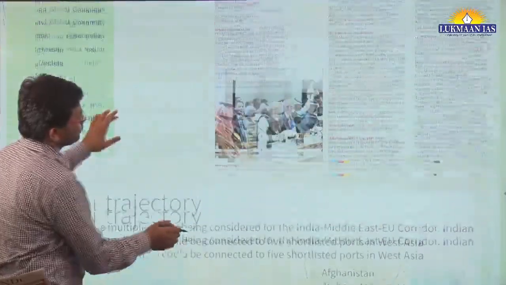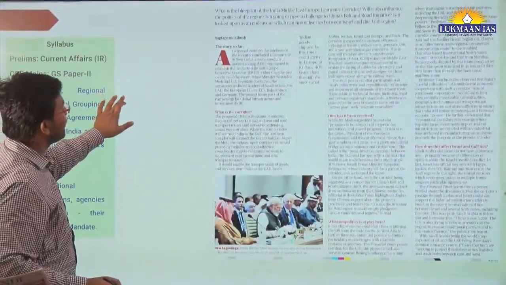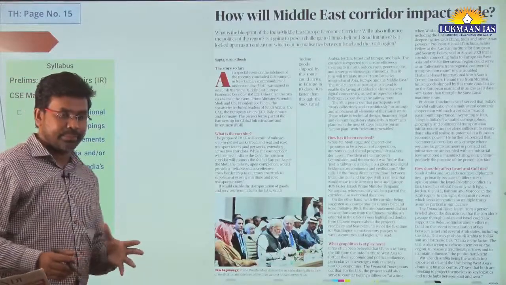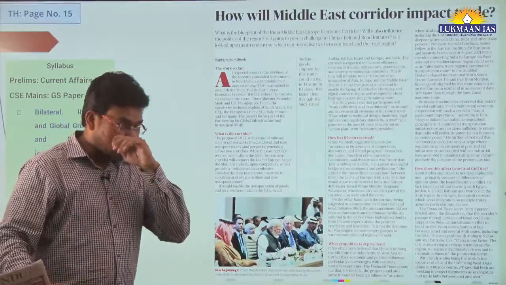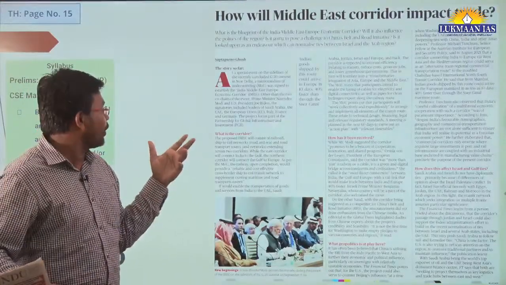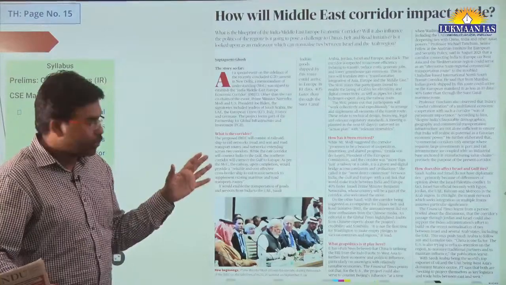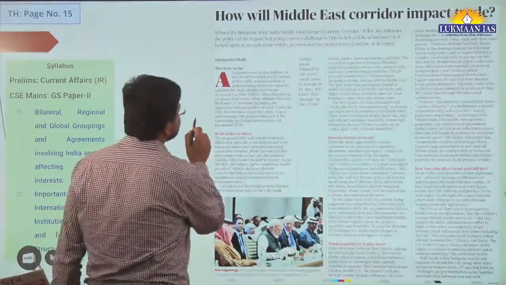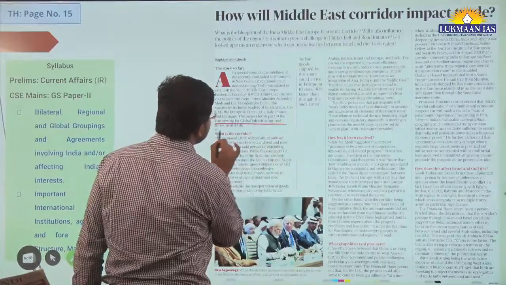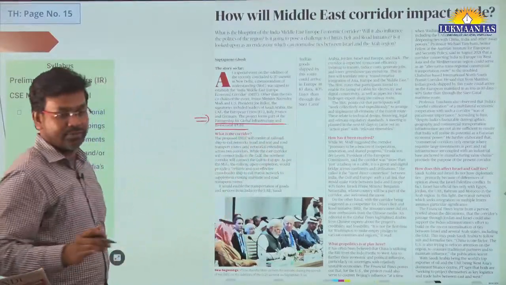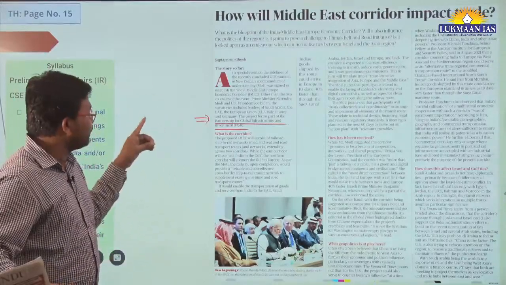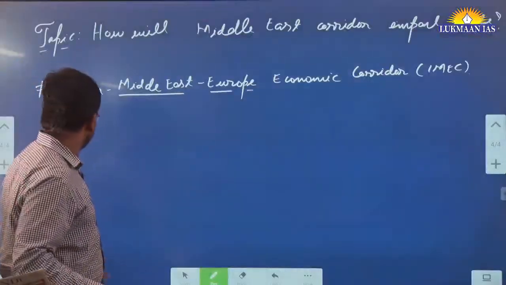In this article they have mentioned a partnership, meaning which countries are going to be party to this India, Middle East, Europe corridor. Many countries are going to be part of it, and this is an extension of a partnership known as the Partnership for Global Infrastructure and Investment.